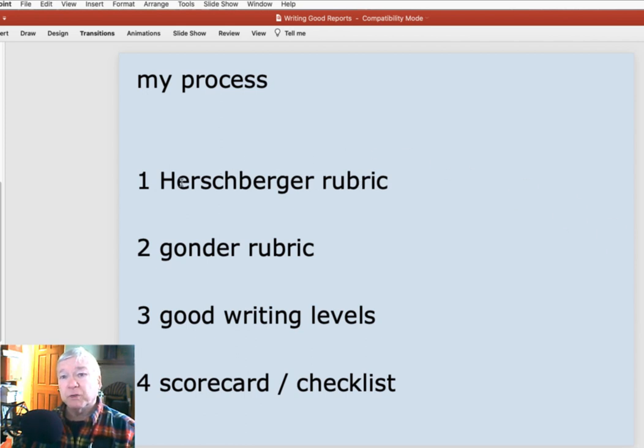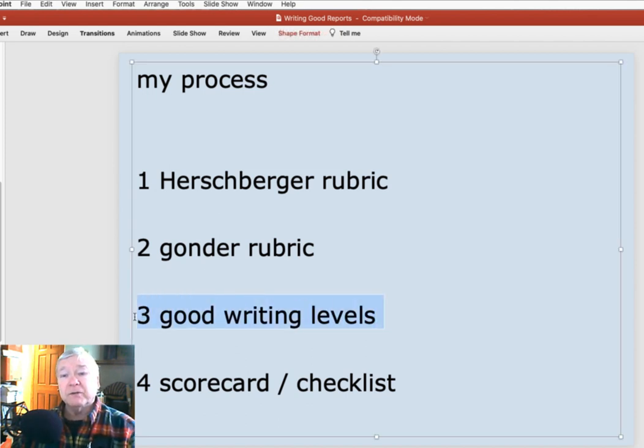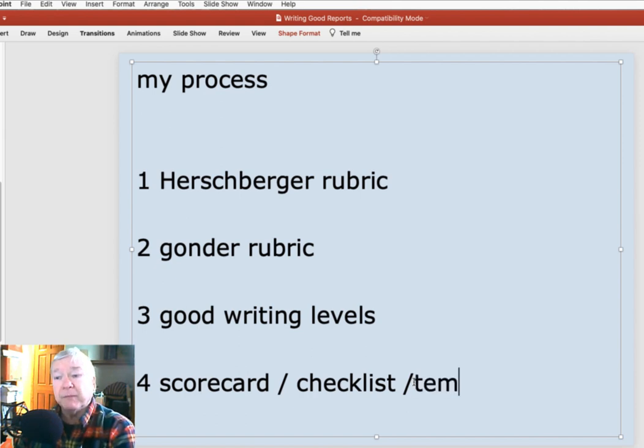So what was my process in determining the way I do things? Looking at that Hershberger rubric. Let's take a quick peek at that. We'll look at my rubric. And I had done some assembly of descriptions of what's a good writing level. And then we'll look at that scorecard and checklist and template that you can use for assembling your information from your lab in the right organizational order.